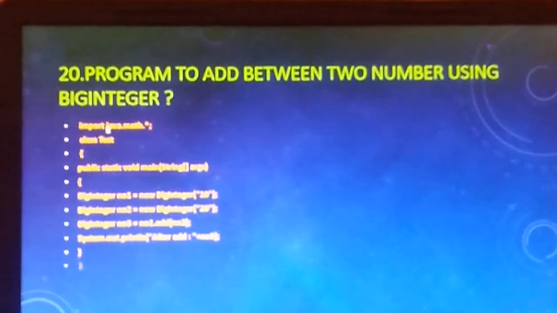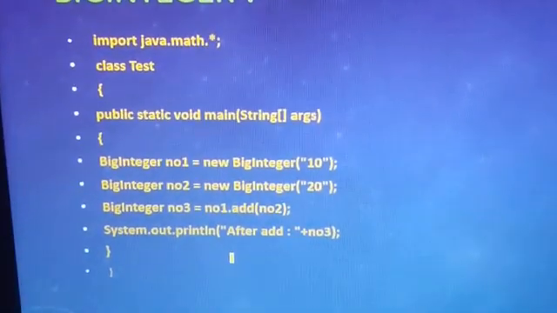Solution is: import java.math.*; class Test { public static void main(String[] args) { BigInteger number1 = new BigInteger("10"); BigInteger number2 = new BigInteger("20"); BigInteger number3 = number1.add(number2); System.out.println("After add " + number3); } } See this program clearly.